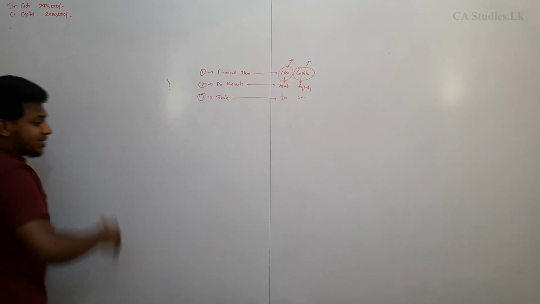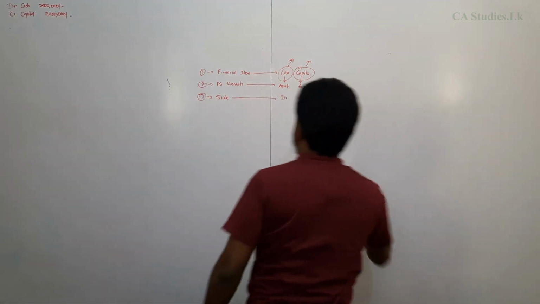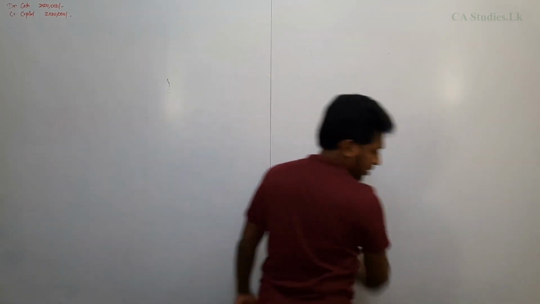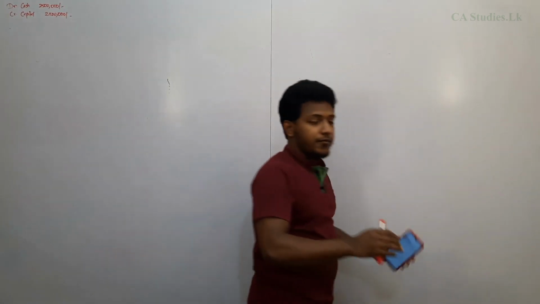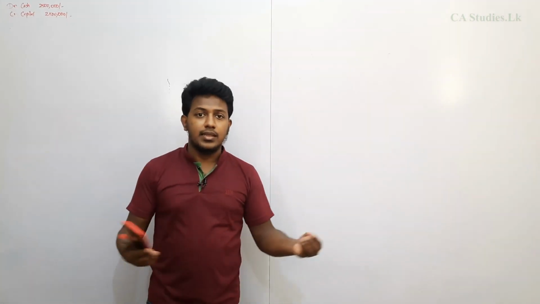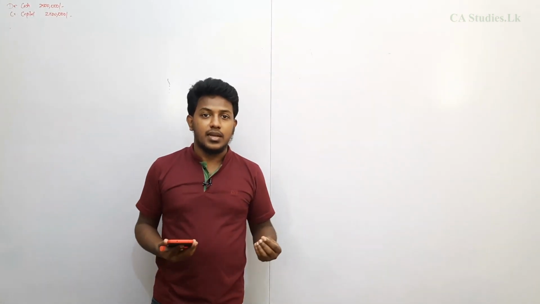At the same time you should open a GL. Once I finish this question, you will thoroughly understand the double entry for each financial transaction.